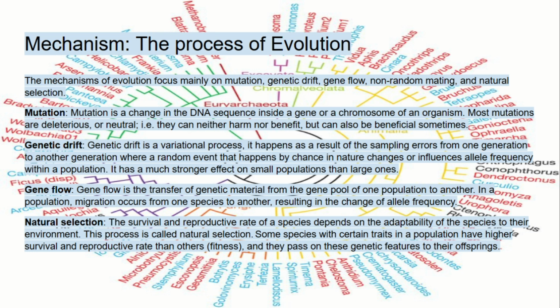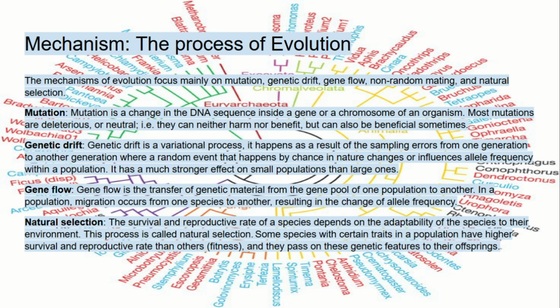Genetic drift. Genetic drift is a variational process. It happens as a result of the sampling errors from one generation to another generation, where a random event that happens by chance in nature changes or influences allele frequency within a population. It has a much stronger effect on small populations than large ones.